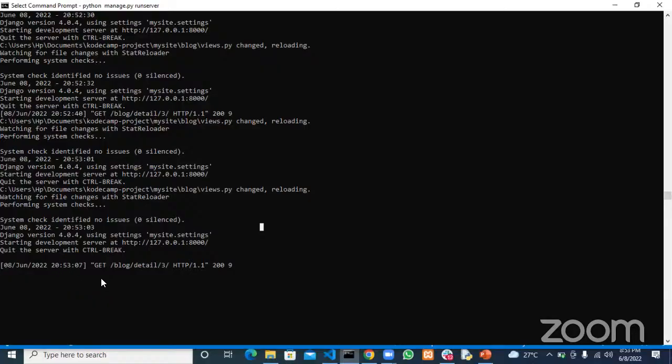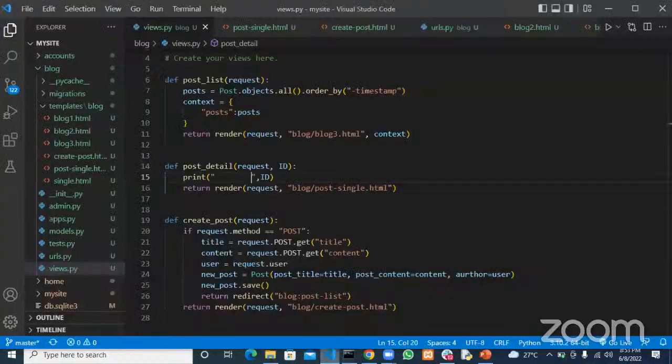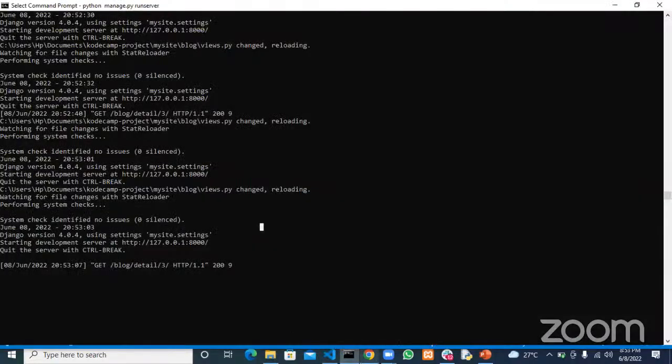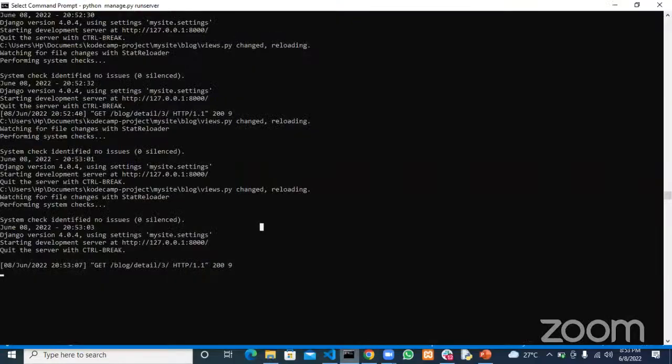Am I wrong? Are you guys seeing any ID on your screen? Are you seeing 3 on your screen? I believe you should see 3 on your screen. This thing is not loading.